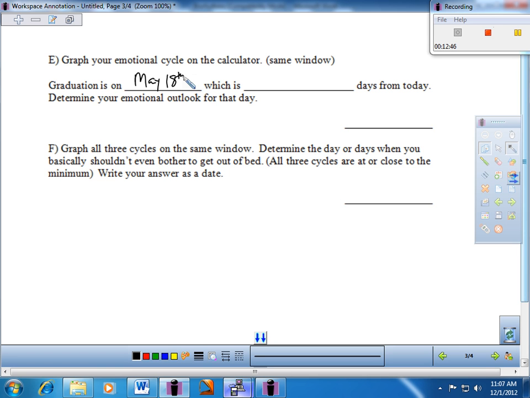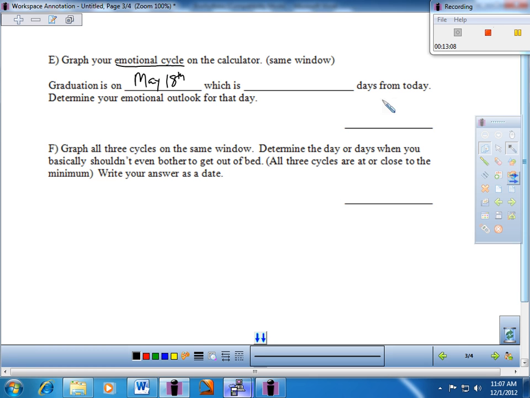Well, anyway, let's see. Graduation's May 18th. So what you're going to do, of course, is graph your emotional cycle on the calculator there and figure out how many days into the future May 18th is from right now, and then come up with a value. So an emotional biorhythm value between -1 and +1 for that. And then the last order of business, guys, is to actually graph.